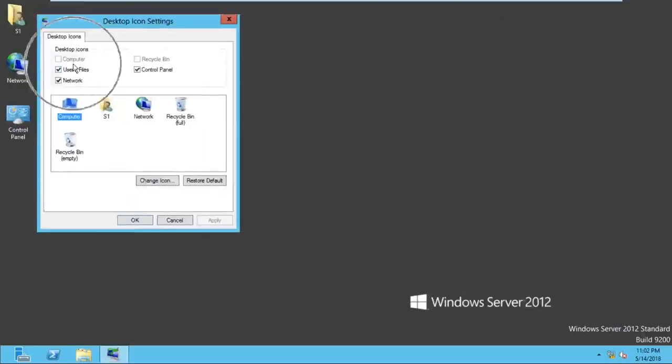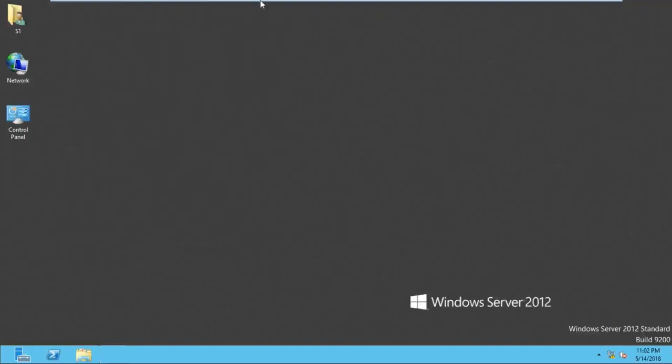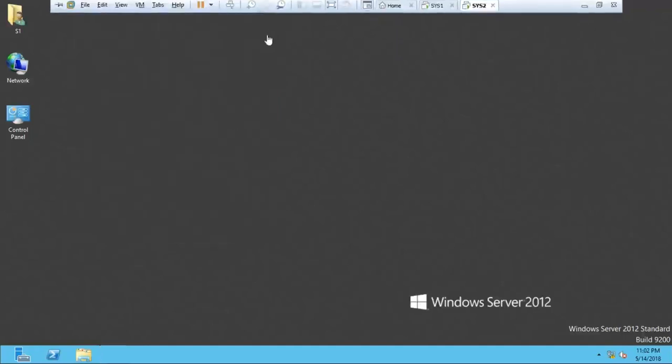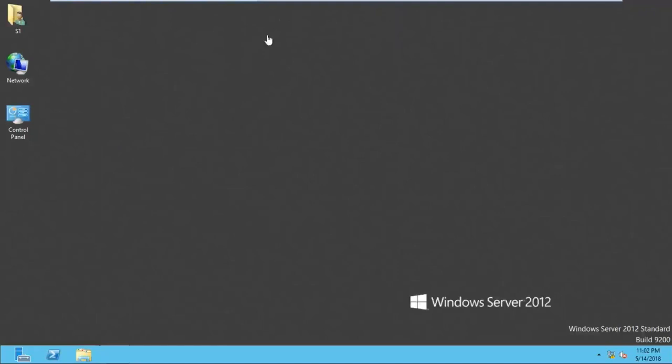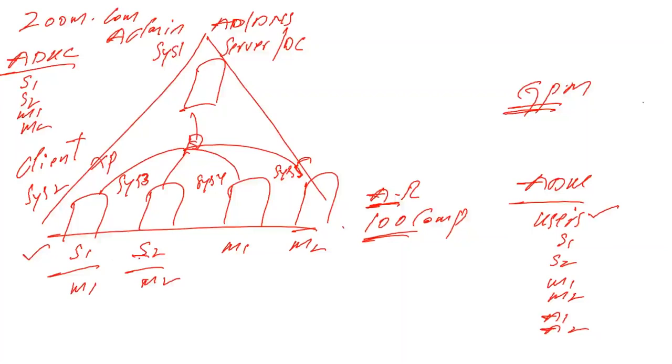Now here, can we check the computer box? Can we check the recycle bin box? No, it's not available for you, because this user belongs to the sales OU, and sales OU users cannot access computer or recycle bin, because this policy is affecting from the server. Now, will this policy affect only the S1 user or all the sales OU users? This policy will affect all the sales OU users: S1, S2, S3. However many users are working in this OU, this policy will affect that many users.